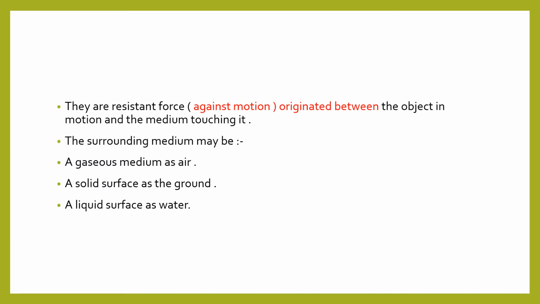It originates between the object in motion and the medium which is in touch with it. So the force is created between the moving object and the medium in which the object is moving. That medium may be a gaseous medium such as air. So the plane with air, there is a friction force between both of them. The solid surface at the ground, the car and the road, there is a friction force between both of them.